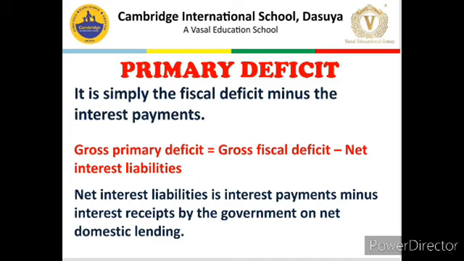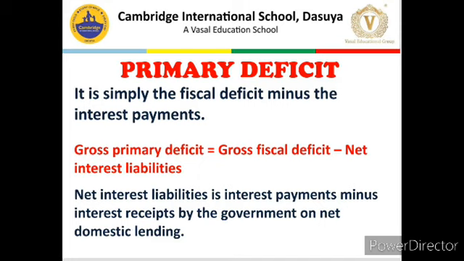So, the total borrowing requirement will become 200, which is for the current year, plus 40, which is for the earlier borrowings. So, fiscal deficit or borrowing requirement will be 240, but if we break this borrowing into two parts, then the first part, 200 crore current year borrowing, that is primary deficit, plus 40 crore which is net interest liability of the government.